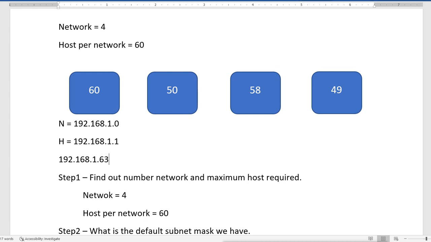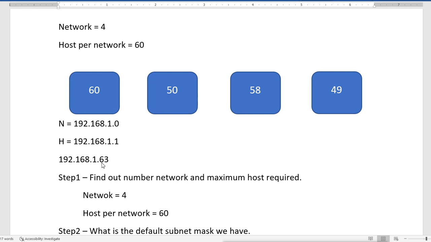Why am I saying 63? Because we are starting from 0, so when we add 0 to 63, it becomes 64. So we have 64 IPs in one subnet.